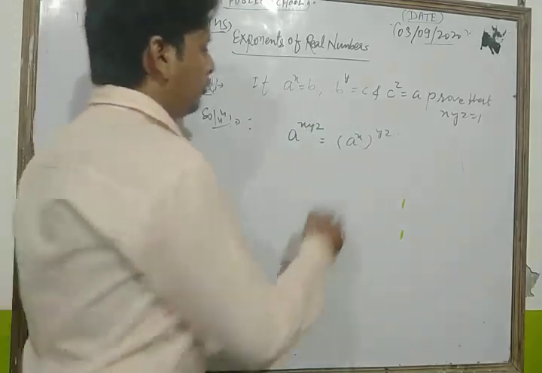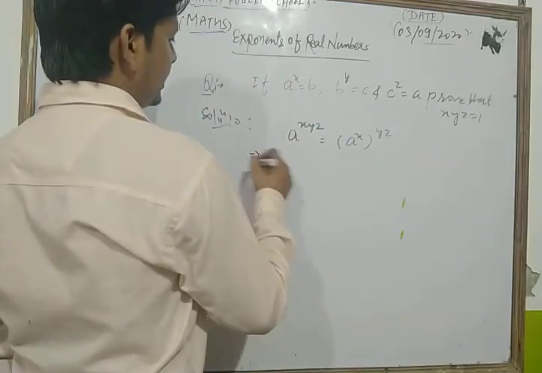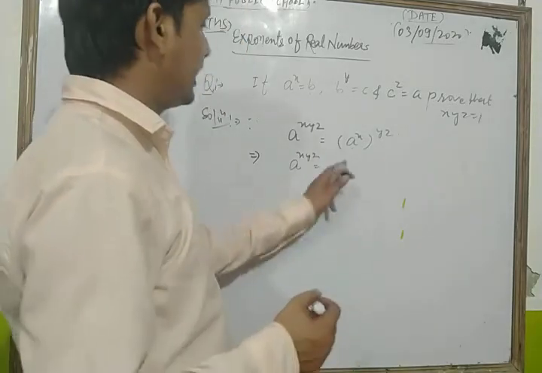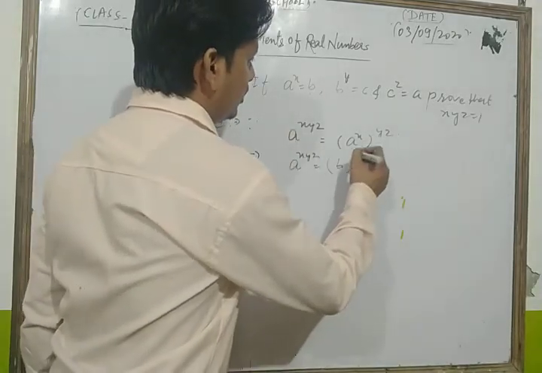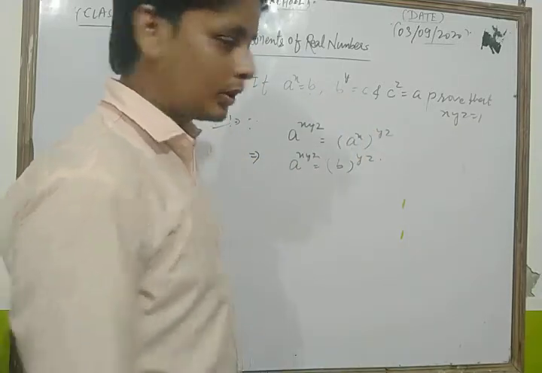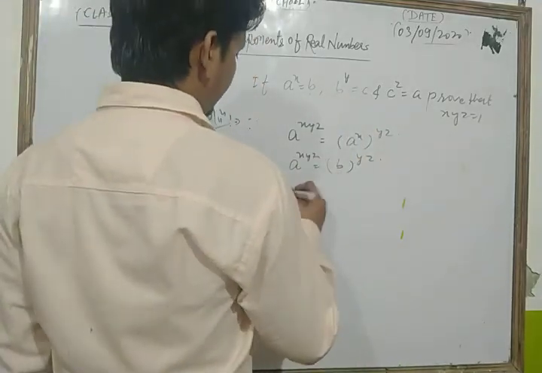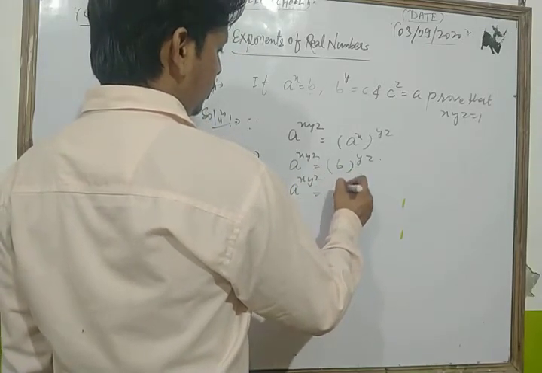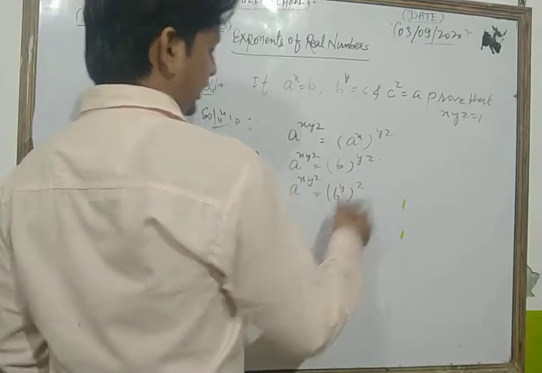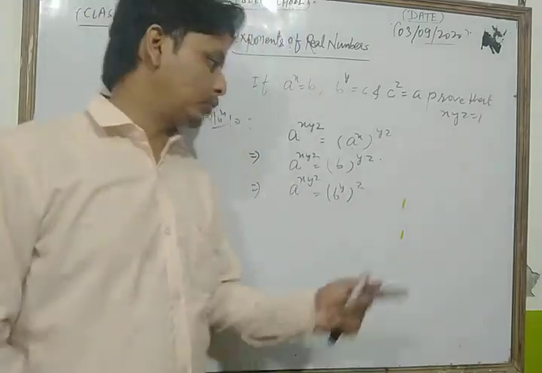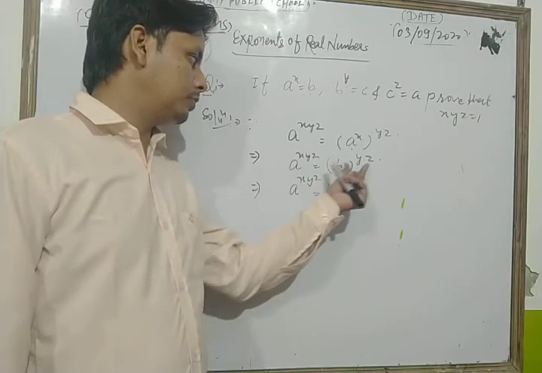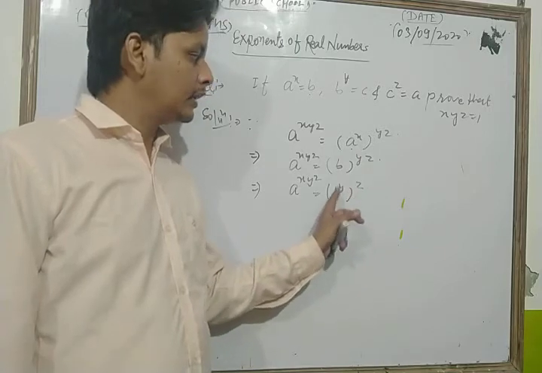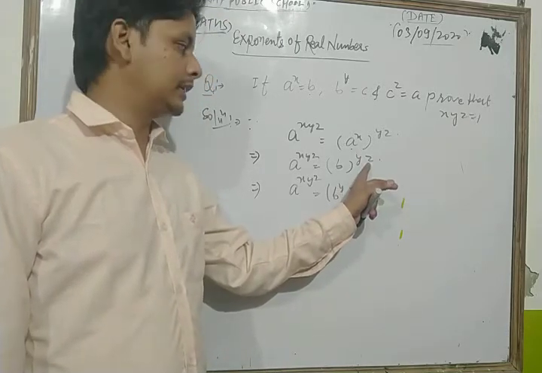Now look, we put a to the power x as b, so we can write a to the power xyz is equal to b to the power yz. Now look, after that we can separate this value in this way. We can write b to the power yz as b to the power y, the whole to the power z. Here we are applying the laws of exponents. If we split the bracket, then we get the previous part, that is b to the power yz.